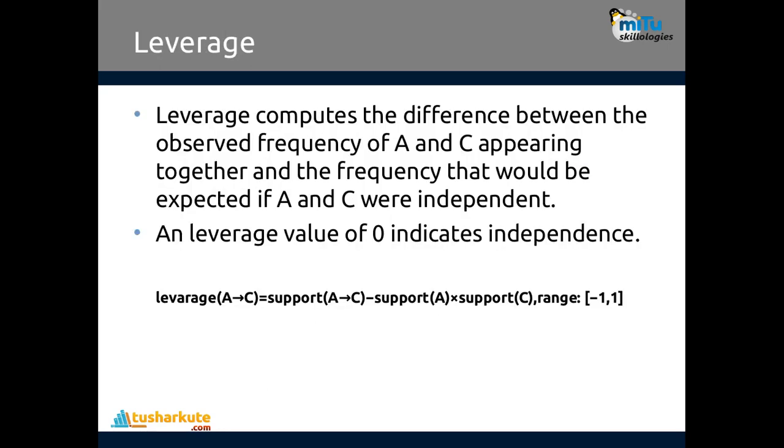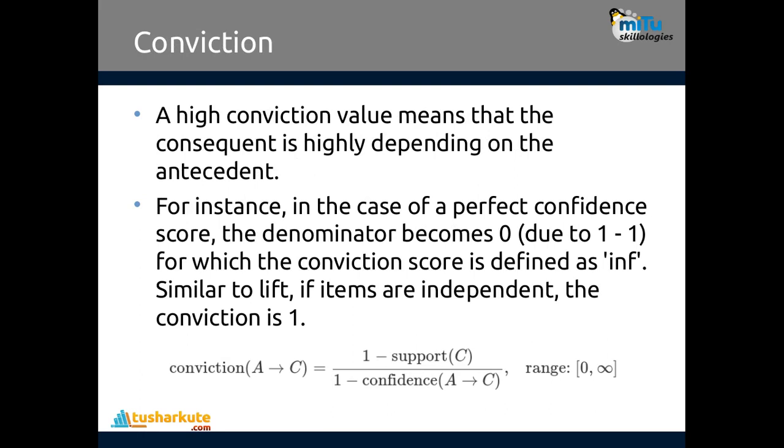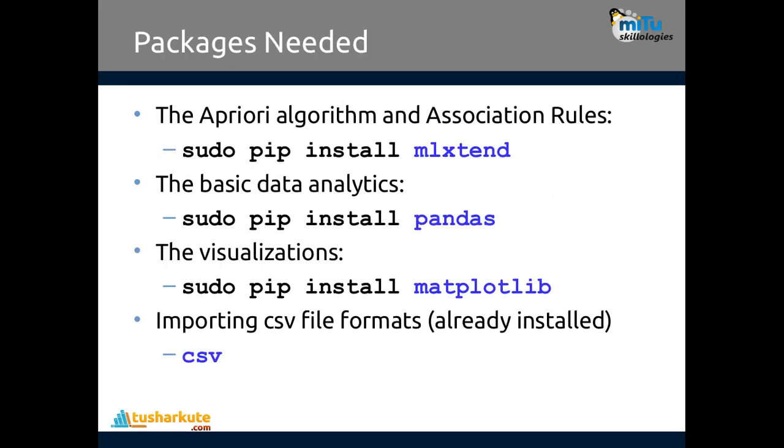Along with this, two more measures are present. It's called leverage. The leverage formula is given there. It's not used much, so I'll just give an overview. A leverage value of 0 indicates independence. Next is conviction. Conviction indicates that the consequent is highly dependent on the antecedent. Okay, antecedent means if this, and consequent means then that. So this is the theoretical background we require to understand association rule mining.